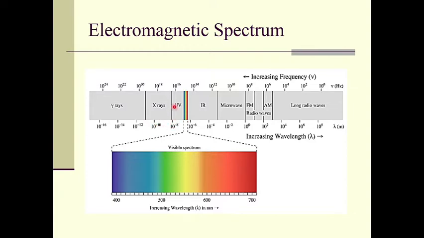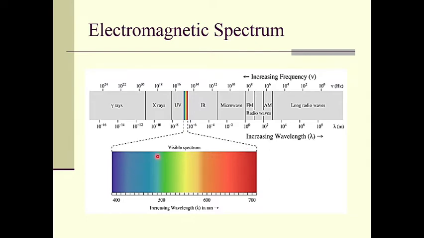And then come the ultraviolet radiations, which have slightly longer wavelengths than the X-rays. In between the UV and IR there is a small band of wavelengths, and that small band we call the visible spectrum, because this spectrum is visible to our eyes.